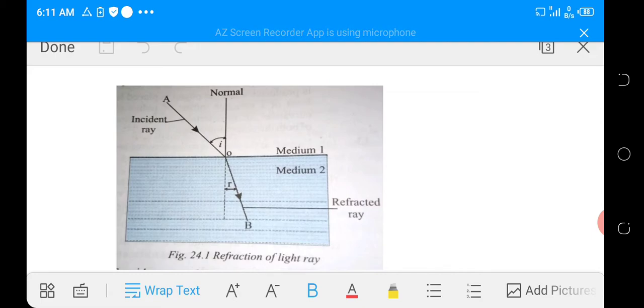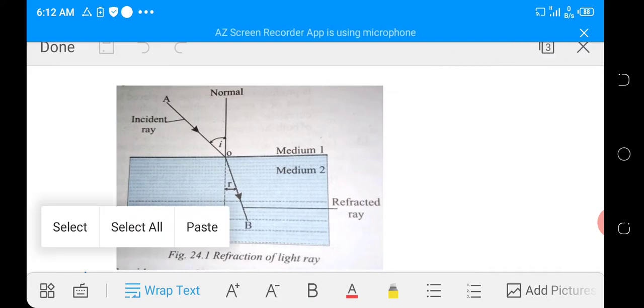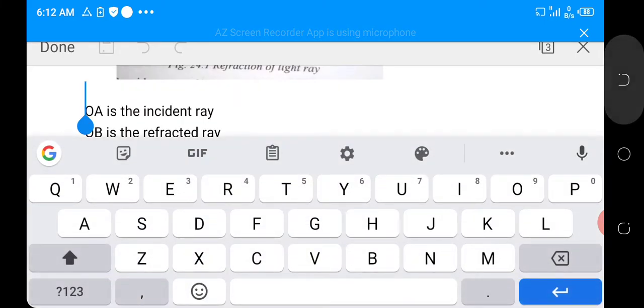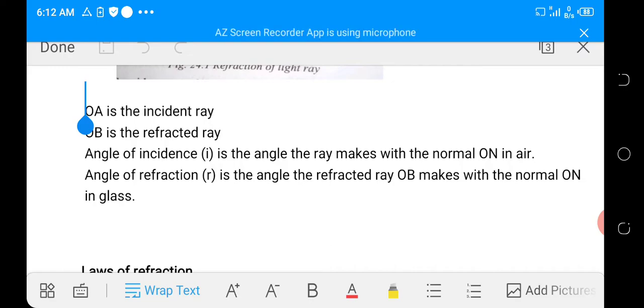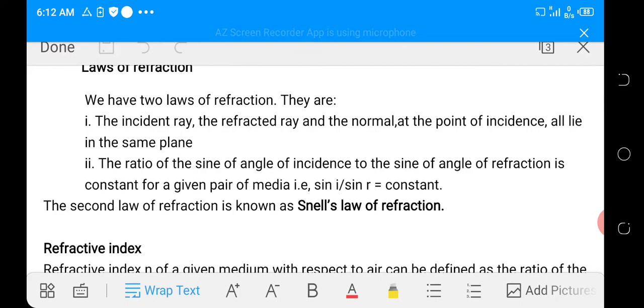If we continue increasing or decreasing the angle of incidence to get the corresponding values of angle of refraction, and we proceed by finding the sine of angle of incidence to the sine of angle of refraction, we will always get a constant value. And that is what that law is telling us, that the ratio of the sine of angle of incidence to the sine of angle of refraction is always equal to a constant. And this second law of refraction is also known as Snell's law of refraction. We shall come to that later.